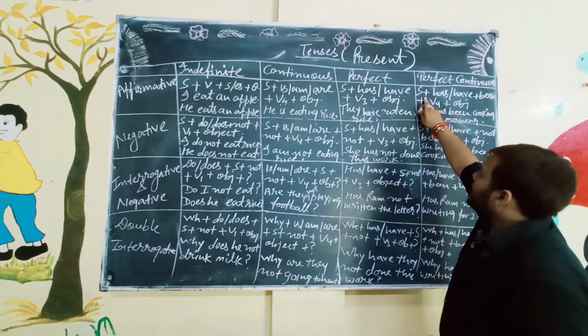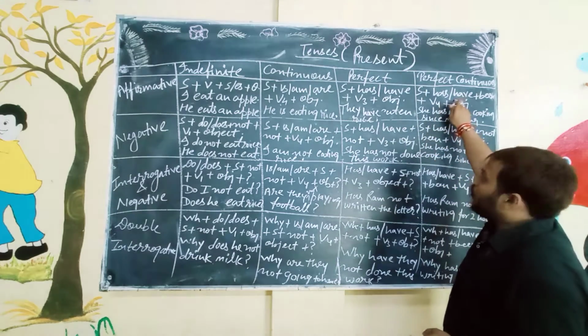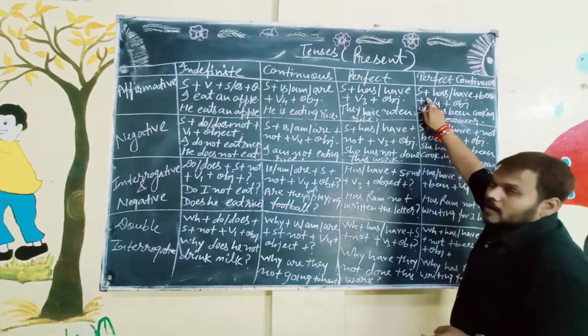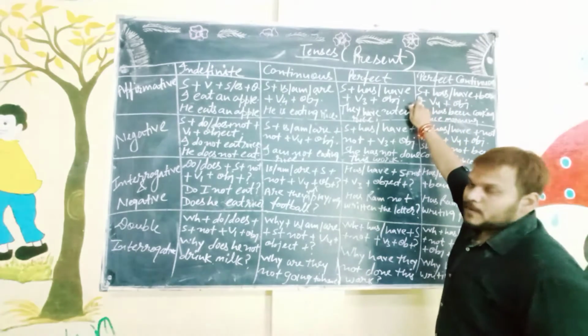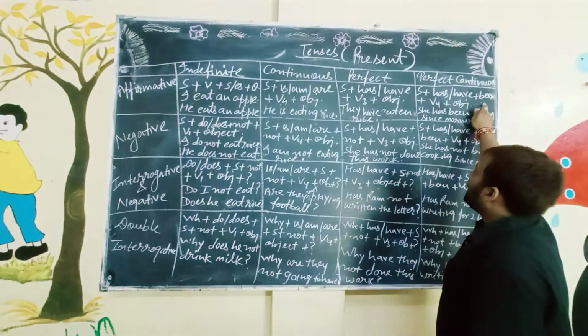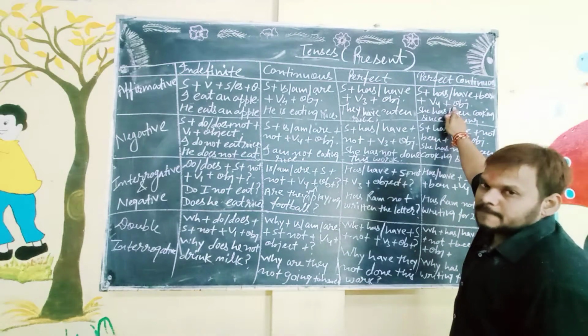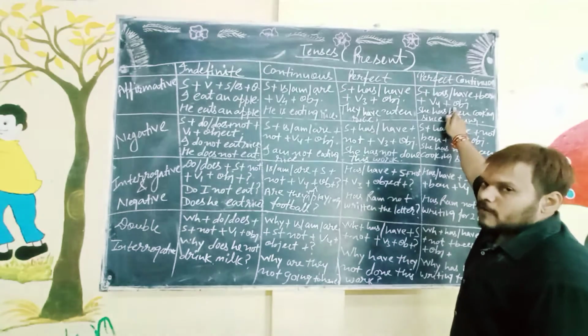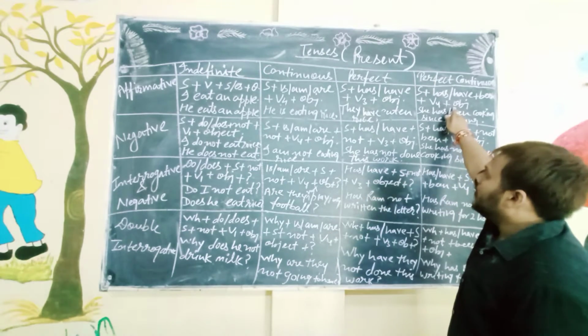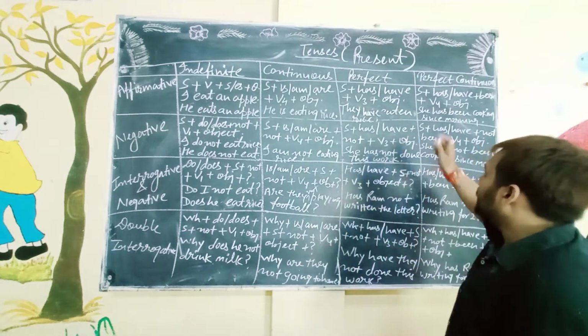Okay, then subject plus has or have according to subject. If the subject is singular, I have to use has. If the subject is plural, I have to use have. Plus been plus fourth form of the verb plus object. Okay. One more thing. Firstly, we will see the example.